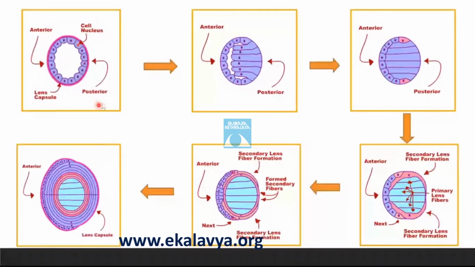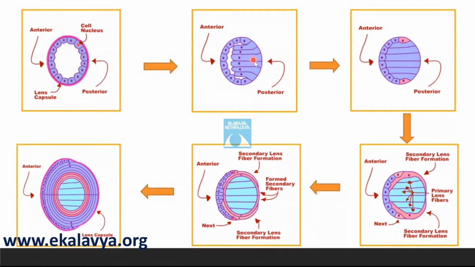Now in this diagram, as you can see, this is the anterior lens capsule, this is the posterior lens capsule, this is the anterior lens epithelium, this is the posterior lens epithelium. You can see the posterior lens epithelium elongates and starts to fill the lens vesicle. On day 40, it has completely obliterated the lens vesicle. Now we can see the anterior cells persist as a single layer of cuboidal cells.